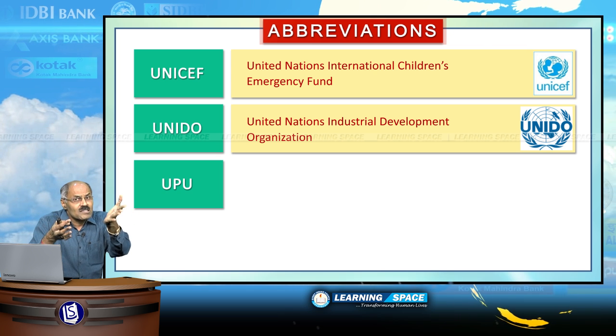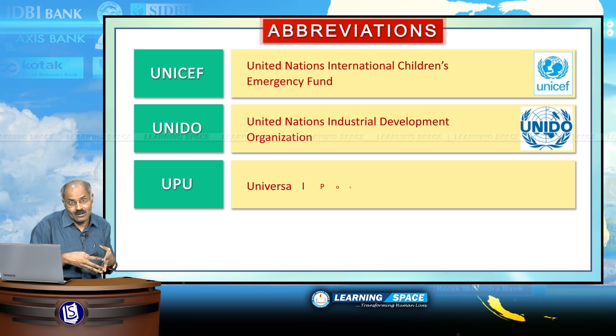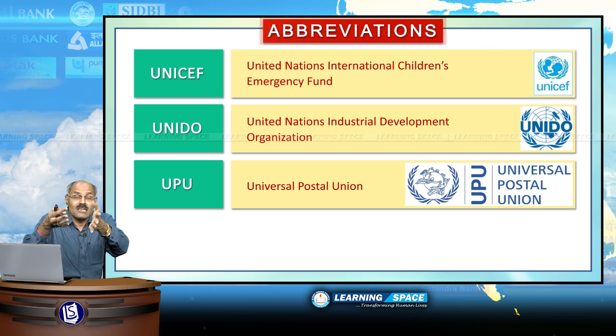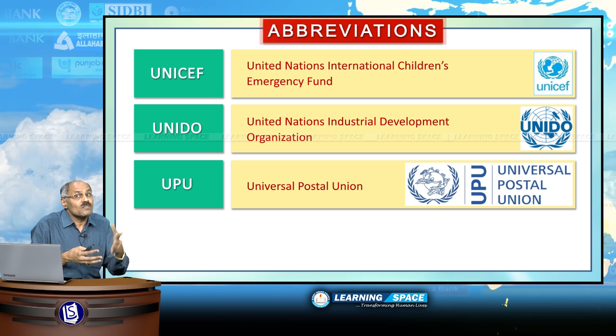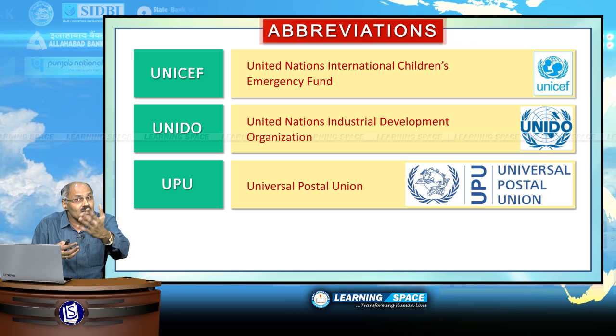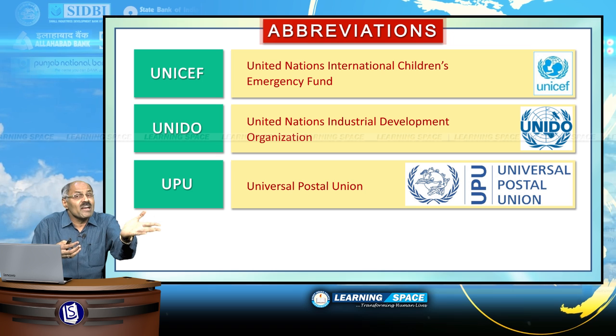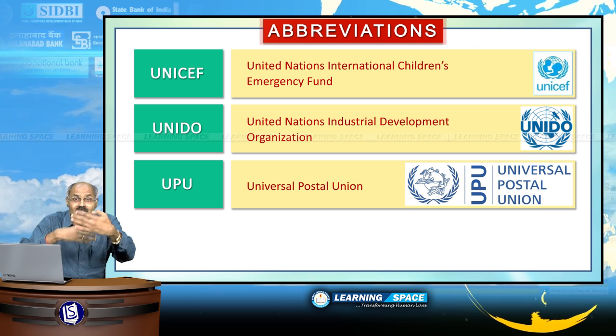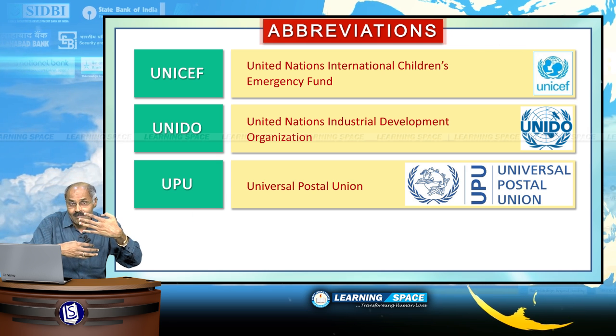UPU is Universal Postal Union. Universal Postal Union is headquartered in Bern in Switzerland, one of the oldest existing organizations, established in the year 1874, basically to look at the matters pertaining to postal services.